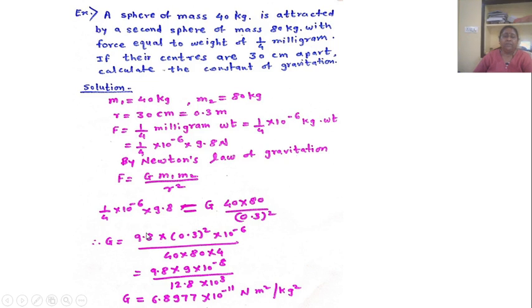So after simplification, G equal to 9.8 into 0.3 bracket square into 10 raised to minus 6 upon 40 into 80 into 4, and that is equal to 9.8 into 9 into 10 raised to minus 8 upon 12.8 into 10 raised to 3. So after simplification, G equal to 6.8977 into 10 raised to minus 11 Newton meter square per kg square.